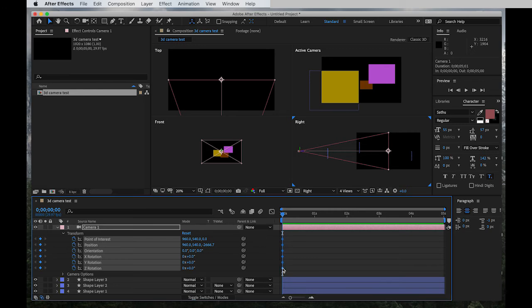Keyframe, see look, this diamond shape is created in the beginning of the timeline, the keyframes, correct?